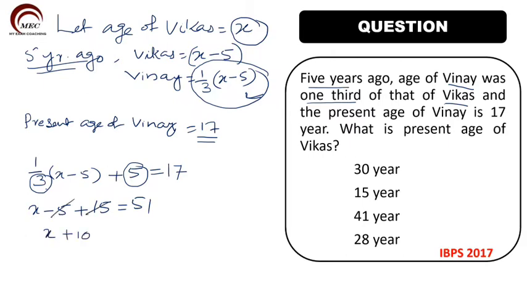So X plus 10 is equal to 51, and X is equal to 51 minus 10, which is 41. We took the present age of Vikas as X, so the correct answer is 41 years. Kindly note it. Understand this concept very clearly, and in the coming videos we will use the shortcut method.